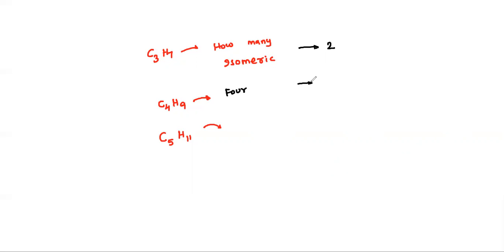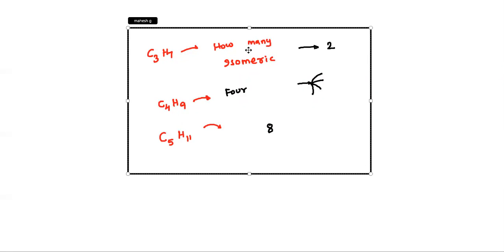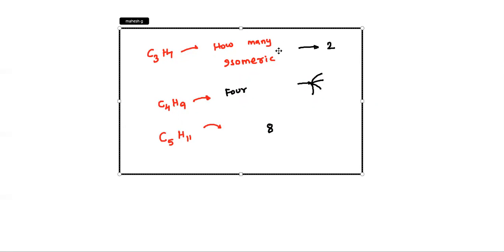And what are they? Just now I said n-butyl, isobutyl, sec-butyl, tert-butyl. Next, C5H11. This is the pentyl group. So how many are possible? 8 are possible. So you try to draw all the 8 to confirm whether it is right or wrong. Yes. So remember this.